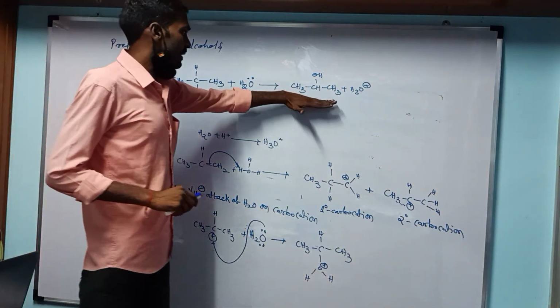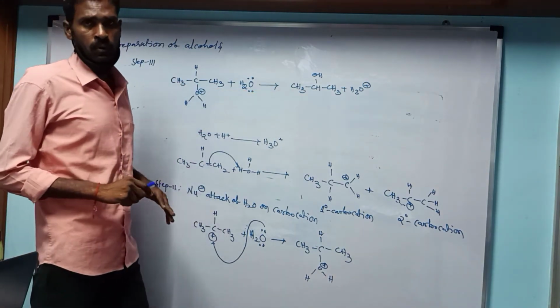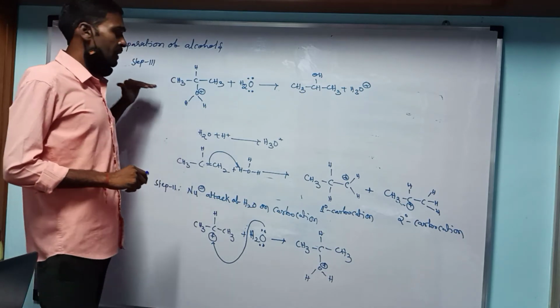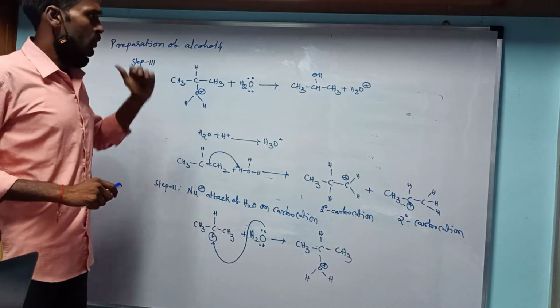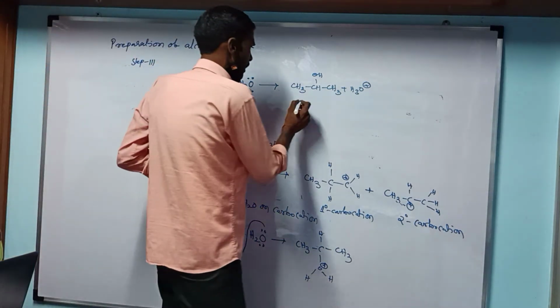According to Markovnikov rule, this unsymmetrical compound reacts with concentrated H2SO4 to produce the compound, a secondary alcohol.